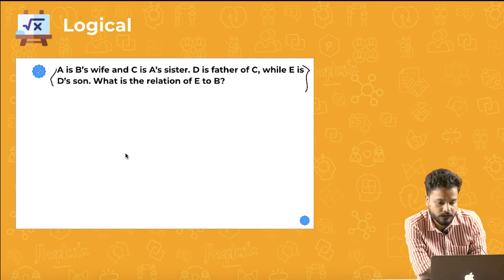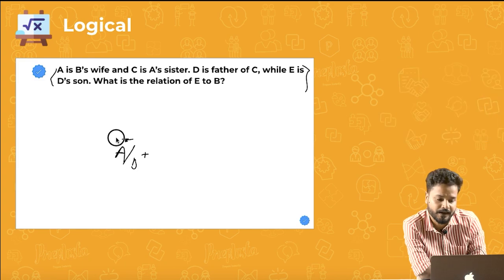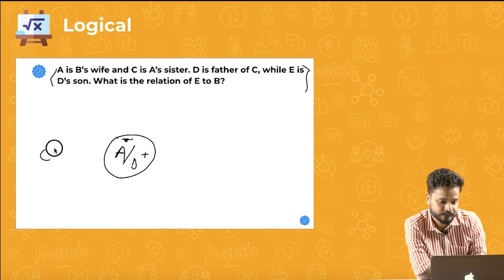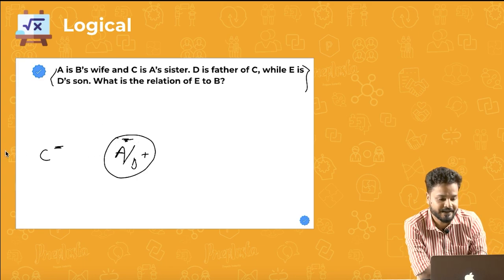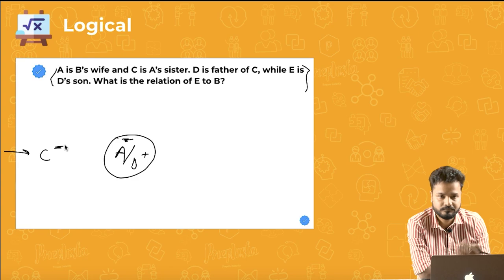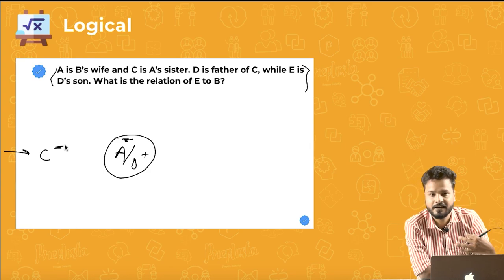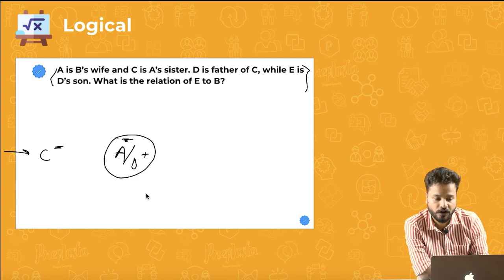A is B's wife. So A is B's wife, so B is husband, right? First of all, we never assume gender, but it was given. A is wife, so B will be husband. Because they are husband and wife, I have put them inside a circle. C is A's sister. Because brother, sister, wife, they are of the same hierarchy, so we put them on the same line of the family tree. If it's your parent or your uncle, we put him one level up. And if it's your child or your nephew or niece, in that case you put them one level below your line. And C is A's sister, that is done.